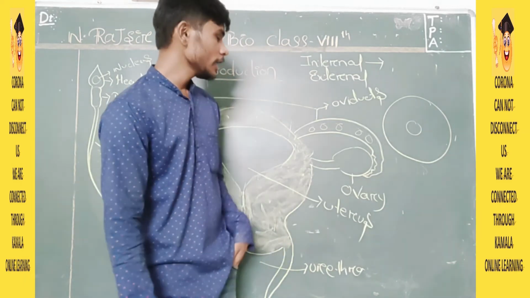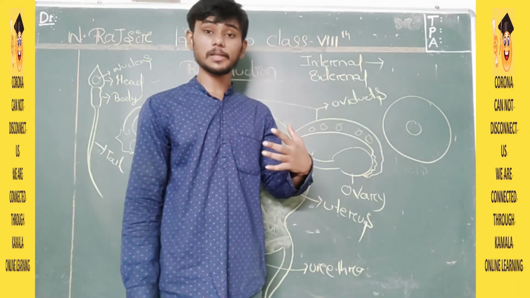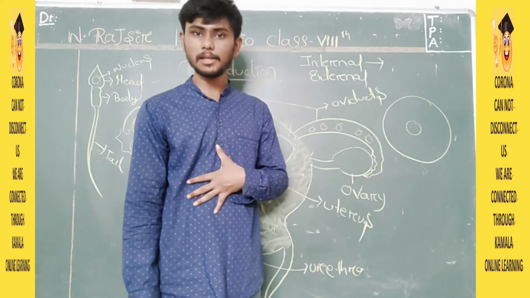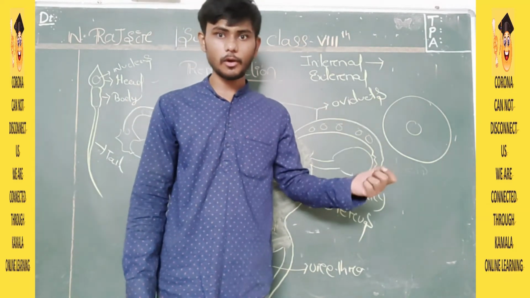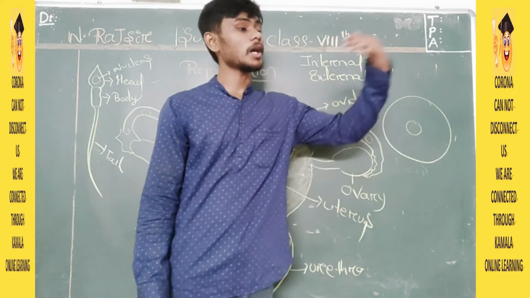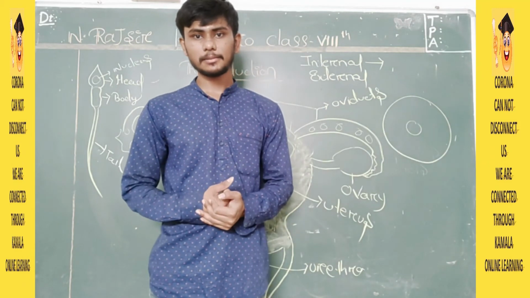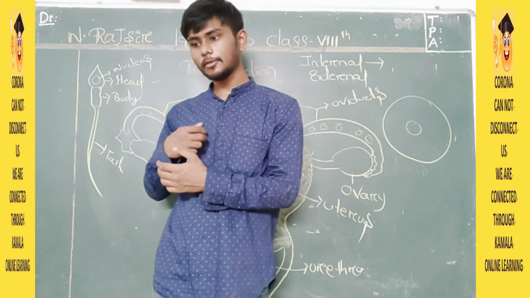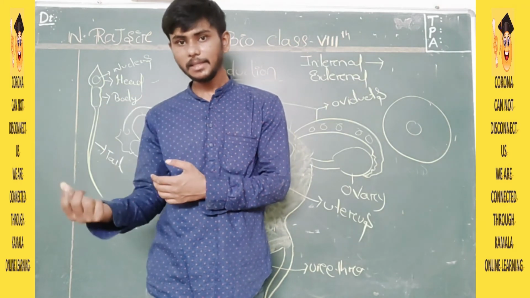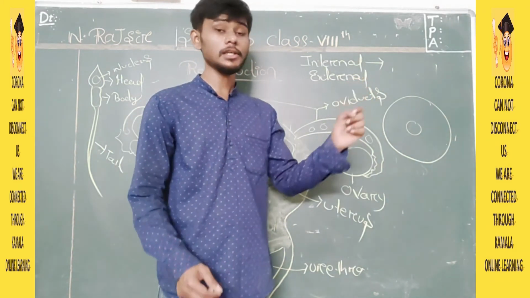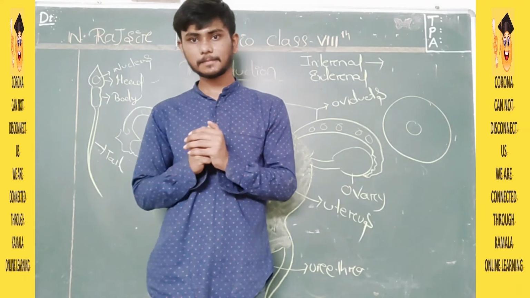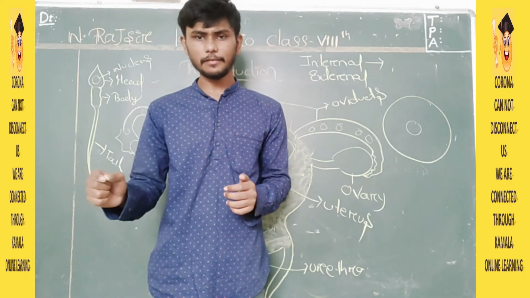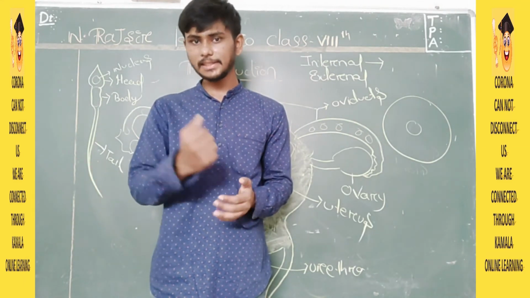For example, in human, the fertilization takes place inside the body of the female, whereas in case of fish and frog, the fertilization takes place outside the body of the female. Okay. So how this external fertilization takes place in other animals, you will see in our activity. There is a clear cut activity which is given. You can see that class.